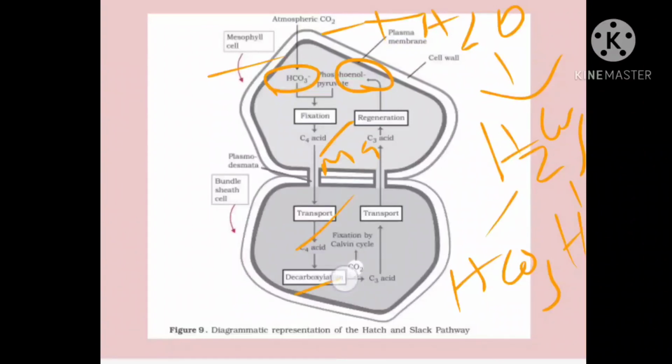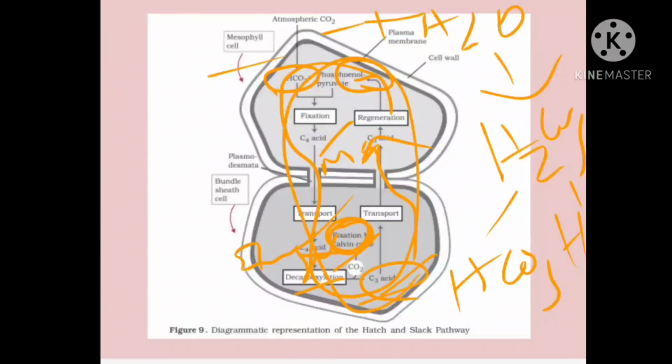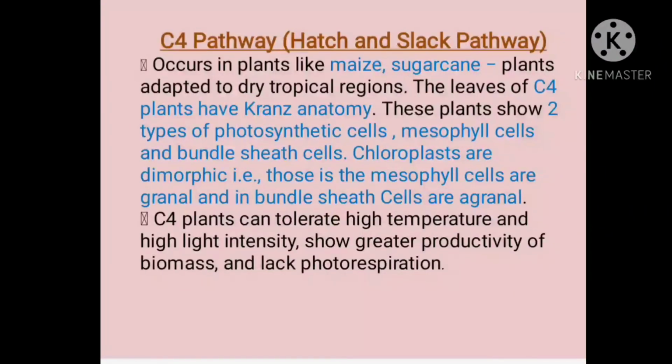There they undergo decarboxylation and they will be forming what? Carbon dioxide and pyruvic acid. Carbon dioxide will enter what? The Calvin cycle, and they will help in the formation of sugar, isn't it? This 3-carbon compound, that is pyruvate or pyruvic acid, is transported from the bundle sheath to the mesophyll. There they are regenerating what? From the pyruvic acid, what is regenerated? Phosphoenol pyruvate is regenerated and the process continues again. Okay. So this cycle we call as what? The C4 cycle. So in the C4 cycle also what is produced? The food is produced. Okay. Now in detail we will see.